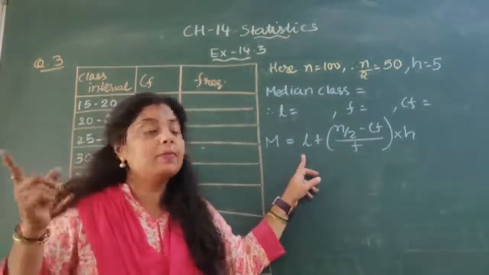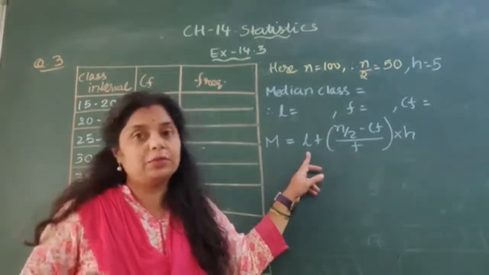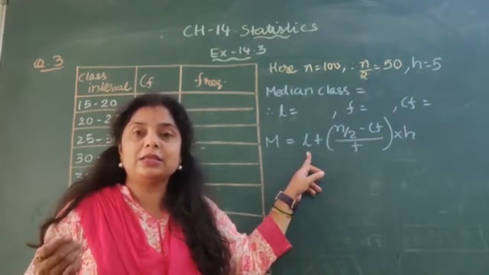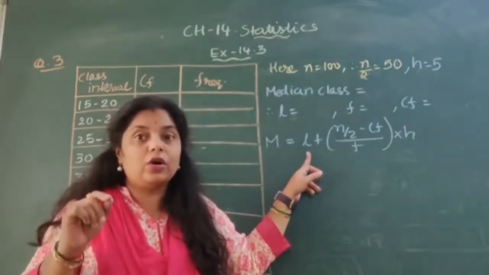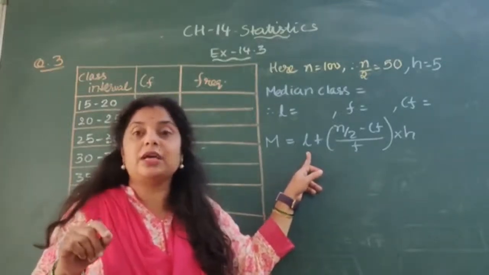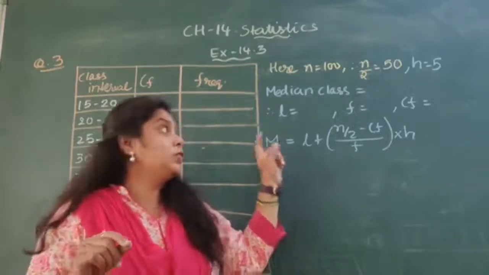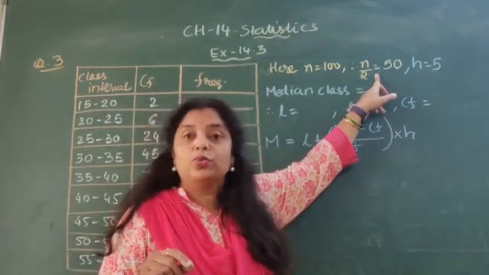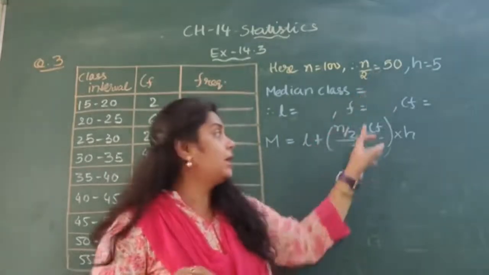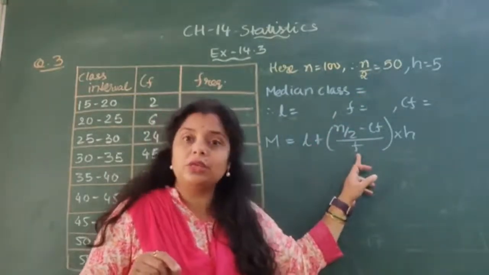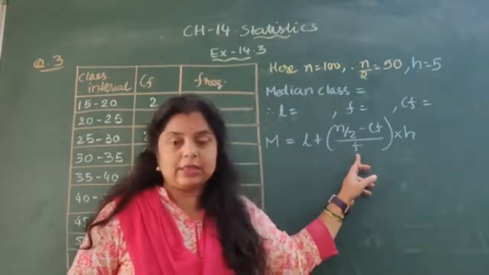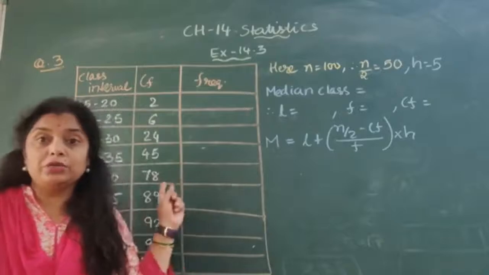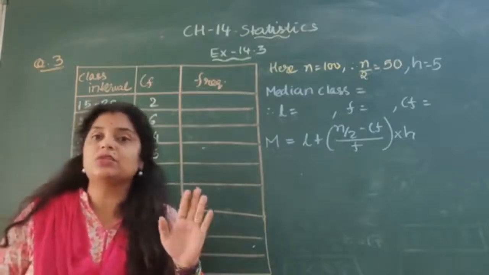Again recall the thing. L is the lower limit of the median class. What is the median class? The median class is that class which has a cumulative frequency slightly greater than the n by 2 value. Is it clear? And f is the frequency of the median class.